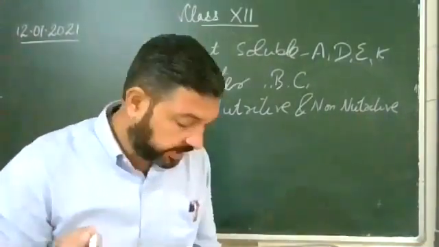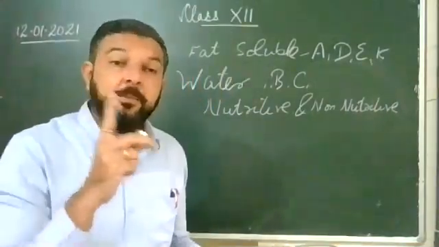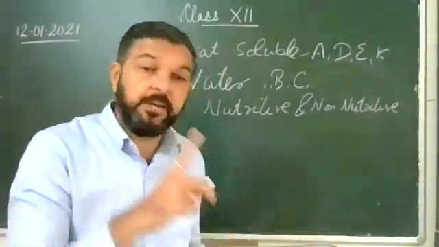What are nutritive components? They are two: macro and micro.